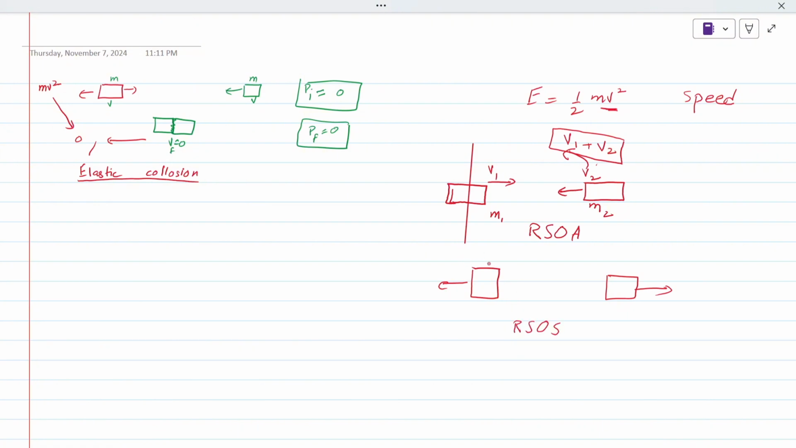So if this is velocity v1 and this is velocity v2, what would be the velocity of this according to this body? It would be v1 plus v2, because they both are moving away from each other. If you still didn't understand it, let me give you another example as well.